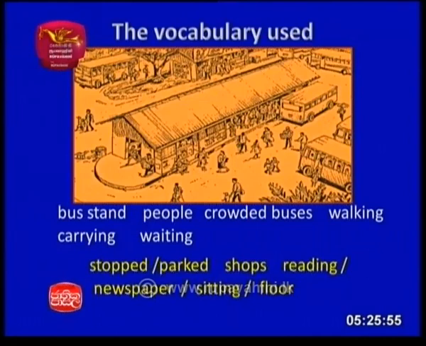Stopped, parked, shops, reading, newspaper, sitting, flow. Now you can see there are a lot of people gathered at the bus stand. We can see a lot of buses parked. There is a man selling newspapers. A man is sitting on the floor and begging, right? So like that, and many people are walking. A man is carrying a bag. So these are the useful vocabulary to describe a picture.